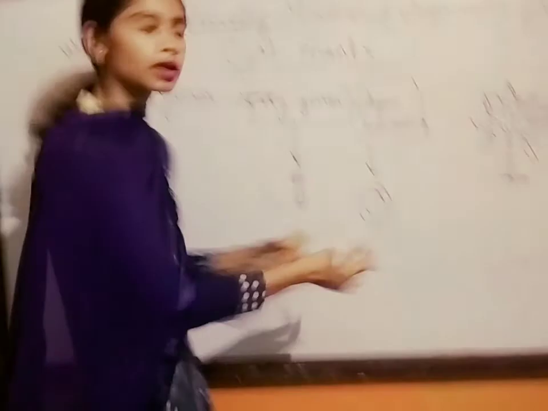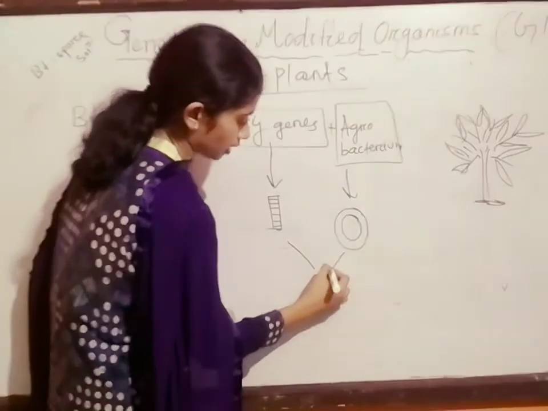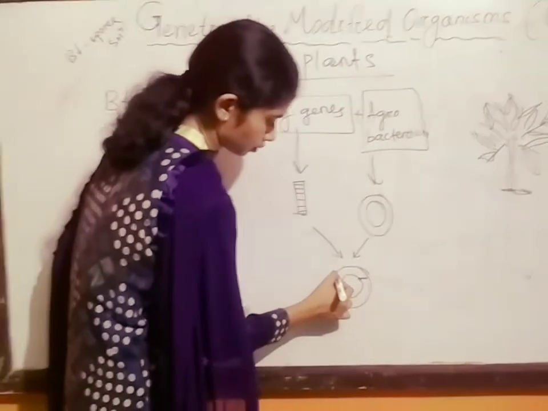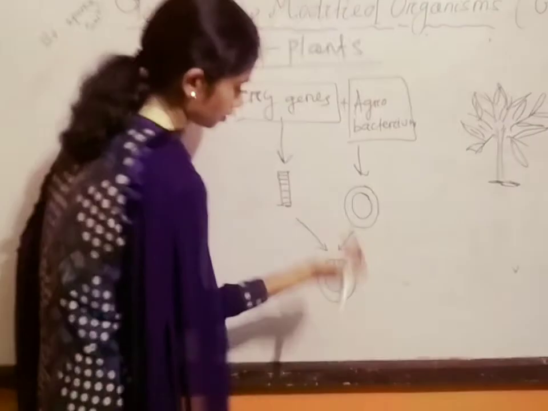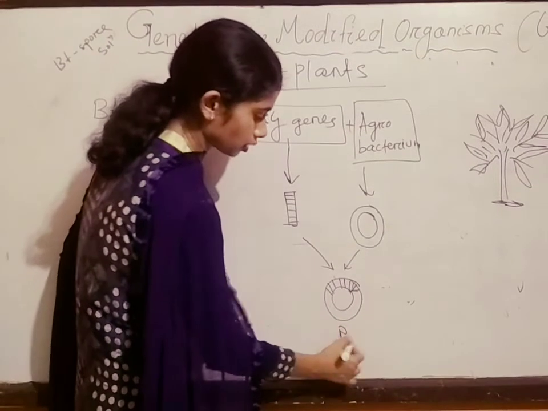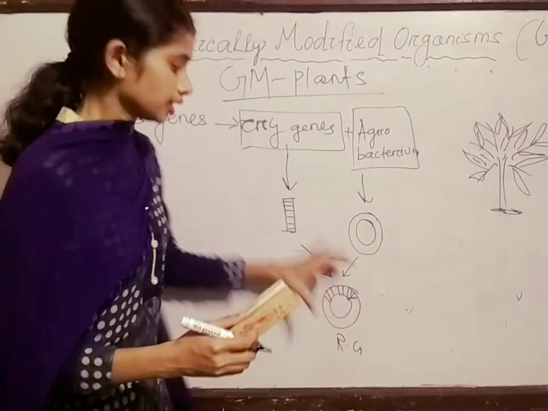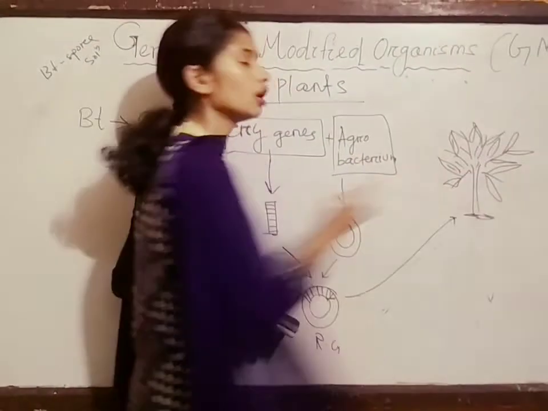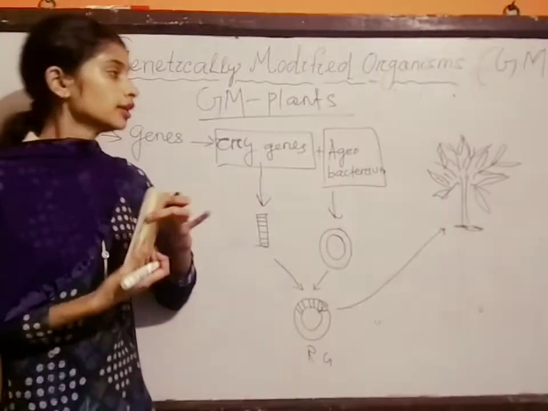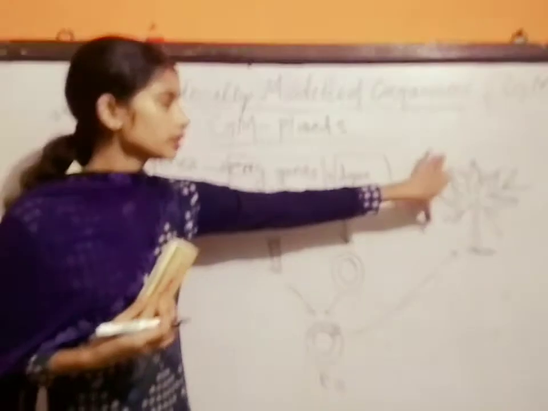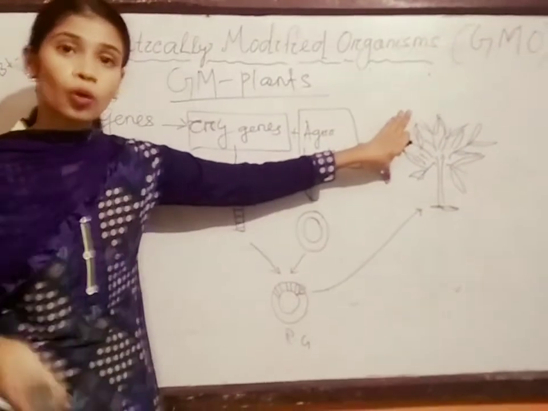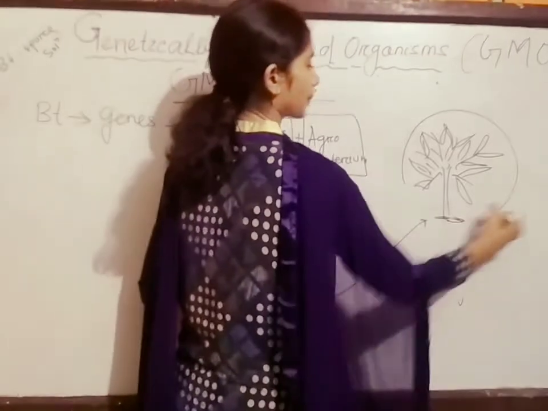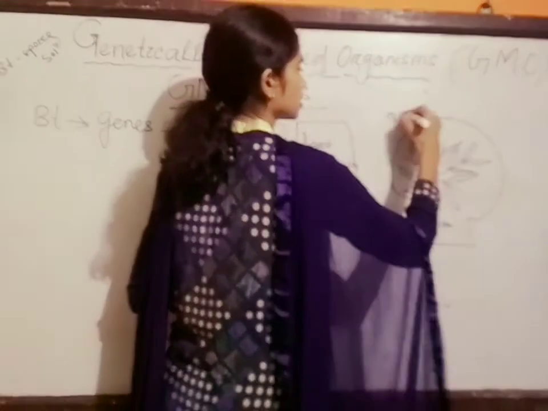Then we recombine both the genes by recombinant DNA technology. Here we get the recombinant gene. Then this recombinant gene is injected into the normal plant. After that, as the plant grows, it shows the pest resisting capacity.